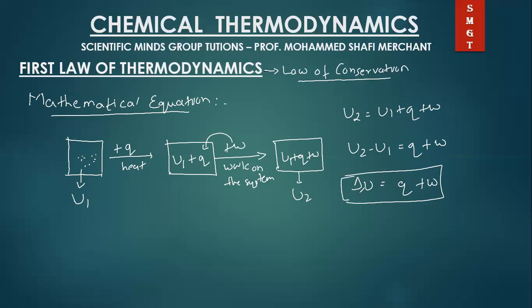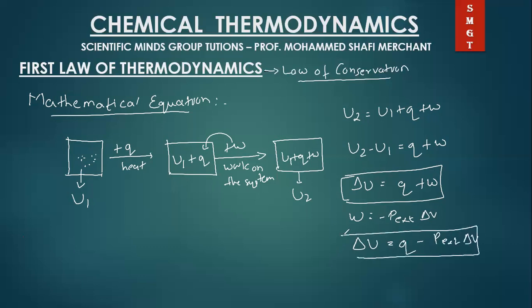अब इसके साइन कन्वेंशंस हम लोगों को पता होने चाहिए. Okay, now we know that in case of pressure volume type of work against a constant external pressure, the work is written as minus P external delta V. So आप equation को ऐसा भी लिख सकते हो, delta U is equal to Q minus P external delta V, change in volume for the pressure volume type of work, which is in the irreversible expansion of gas. हमने जो पढ़ा था last lecture के अंदर. Okay. So this is the mathematical equation which you will use for numerical calculation. आप यही equation numerical calculation में use करोगे.